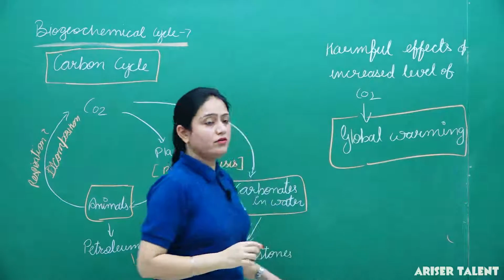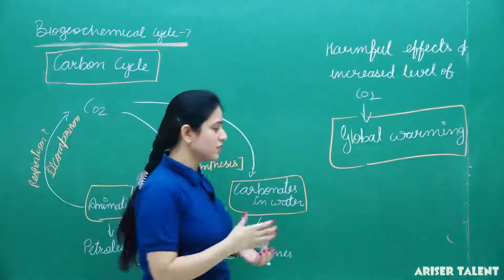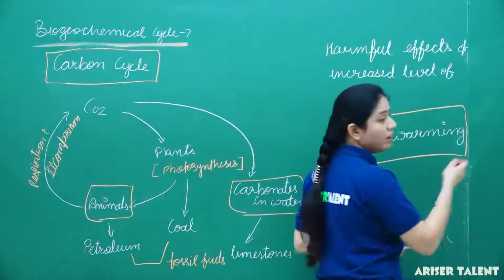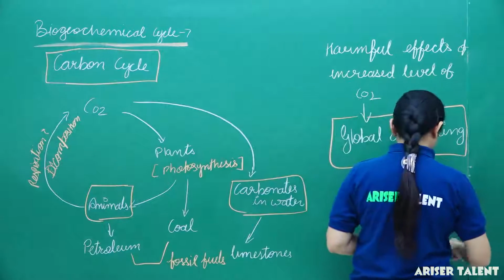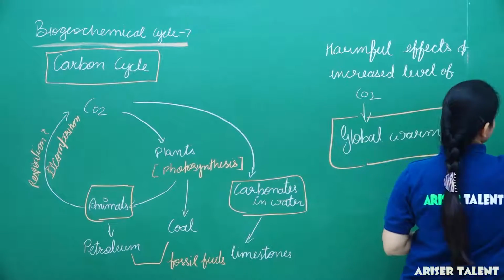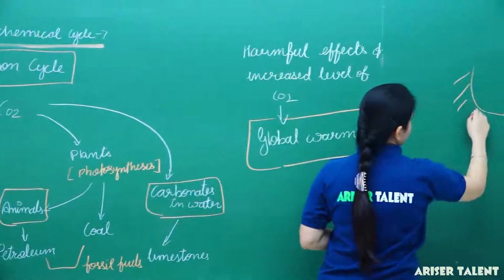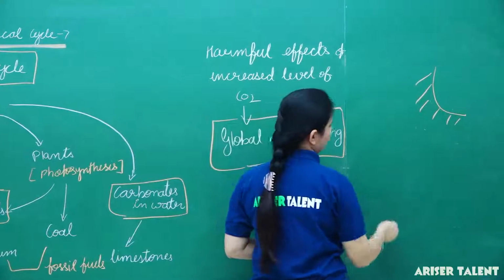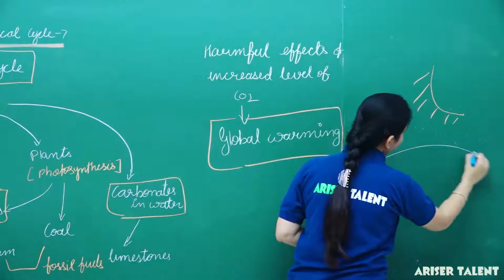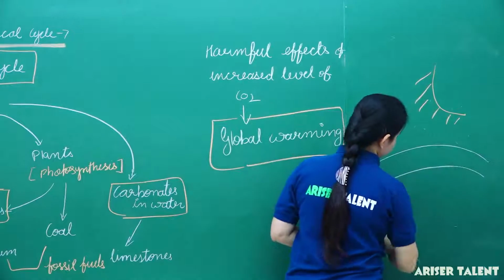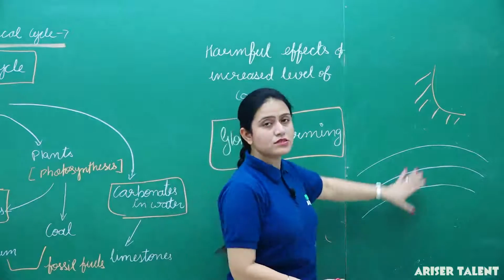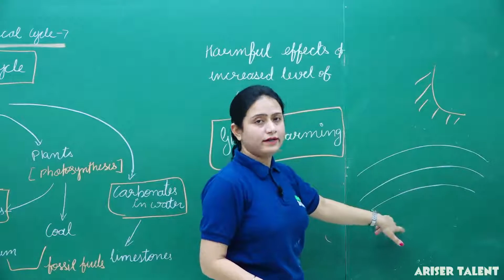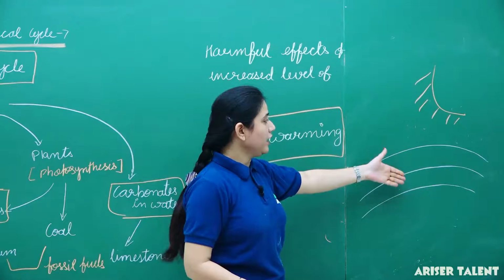In global warming, what happens? As we all know, the sun's rays fall on the earth's surface, meaning they enter the atmosphere. So what happens in the atmosphere? It allows the solar radiation to enter, but it does not allow the heat to escape.